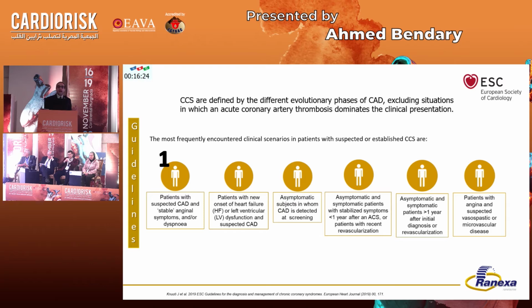The first profile are those patients with coronary artery disease who have stable symptoms, and the second category are those patients who have LV dysfunction and discovered to have coronary artery disease as an etiology. The third category are those patients who are asymptomatic, but they discovered coronary artery disease accidentally during screening. We also have those patients who are less than 1 year after ACS or PCI, those patients who are more than 1 year after ACS or PCI, and always, we should not forget those patients with vasospastic or microvascular angina.